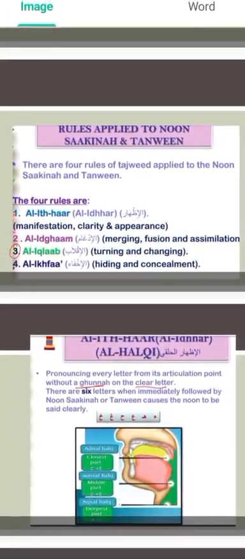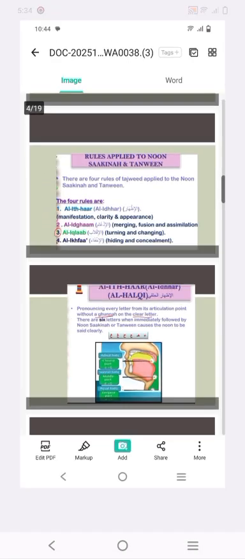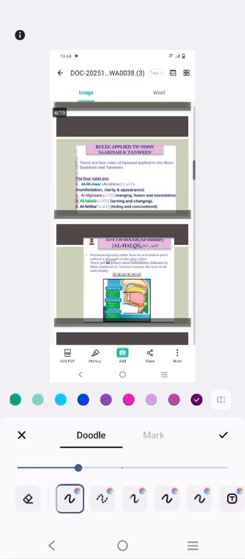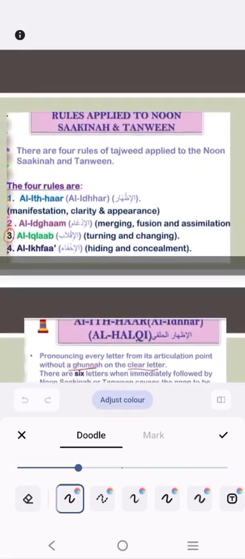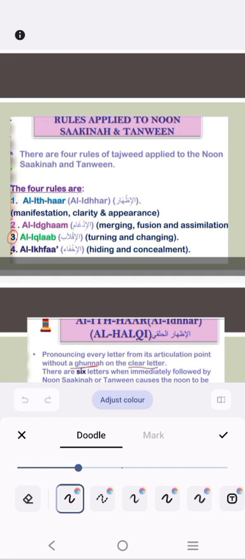Now we see how many rules there are and what they are in pronouncing the Noon Sakinah or Tanween. Basically, there are four Tajweed rules applied to the Noon Sakinah and Tanween. Firstly, al-Idhar, which means manifestation, clarity or appearance: to read the sound of the noon clearly. Second, al-Idgham, which means merging, fusion or assimilation.